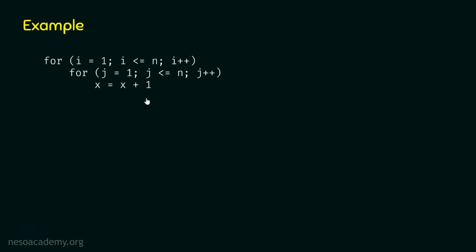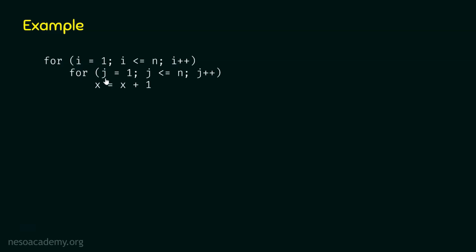The frequency count of a single loop is the same as the number of times the loop runs. We need to analyze each iteration of the loop and observe the values of the loop variable. The loop variable in this for loop is j. Let's analyze the values of j in each iteration.